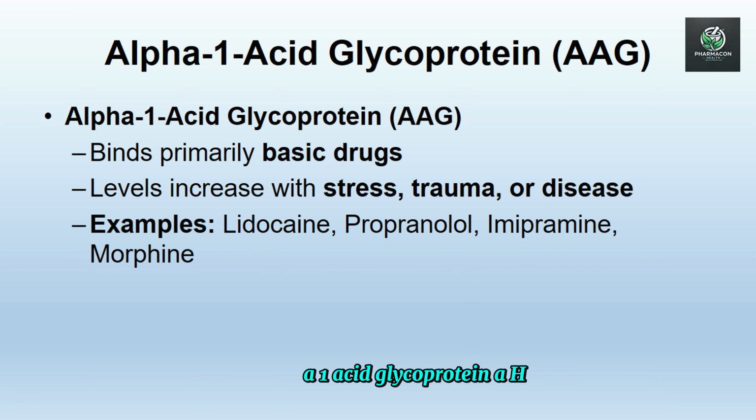Alpha-1 acid glycoprotein, AAG, is an acute phase reactant produced by the liver. It increases during stress, inflammation, trauma, and cancer. It binds mainly to basic drugs. Examples of drugs that bind to AAG: lidocaine, propranolol, imipramine, morphine.